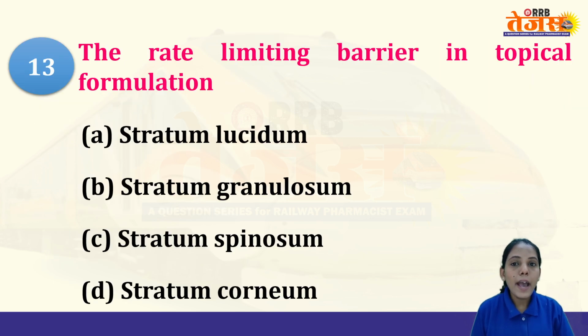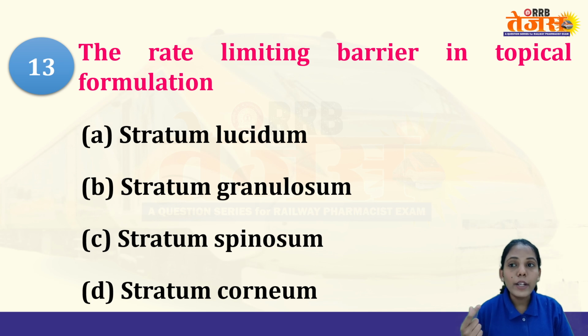The rate limiting barrier in topical formulation is? Now we know that there are different layers of the skin, right? Epidermis, dermis, and all. In that, there is one layer, the stratum corneum, which will decide what molecules will enter and what molecules will come out. So this is called the rate limiting barrier. That is our stratum corneum.